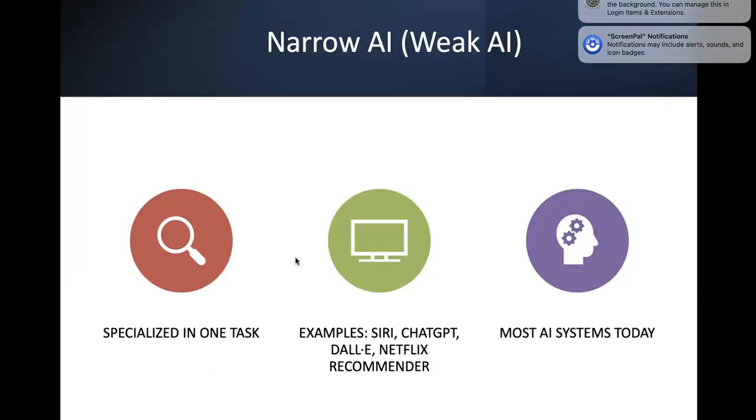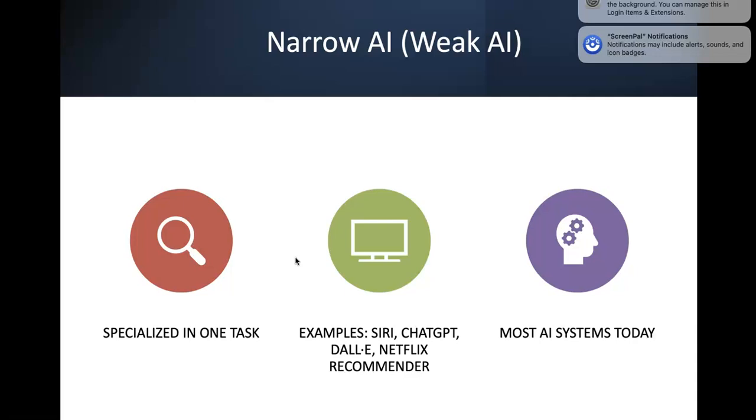Okay, now narrow AI. Basically, narrow AI is highly specialized in only one task. That means it is capable of doing one task very excellently. The examples are Siri, so you are using Apple Siri for speech recognition, Netflix for recommendations, and ChatGPT for text.